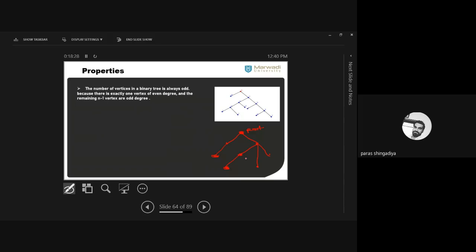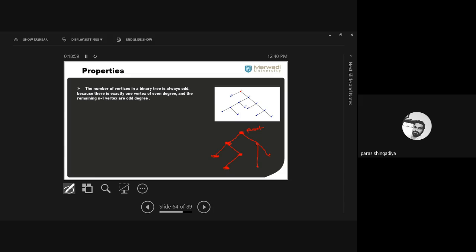Clear. If I connect these two vertices, now there are 2 vertices of degree 2, and this one is now degree 4, okay? So I cannot consider this edge between these, clear? Now if you verify this binary tree, there are 2 vertices of degree 2. If we connect this to create a degree 3 or 1, with 8 vertices.